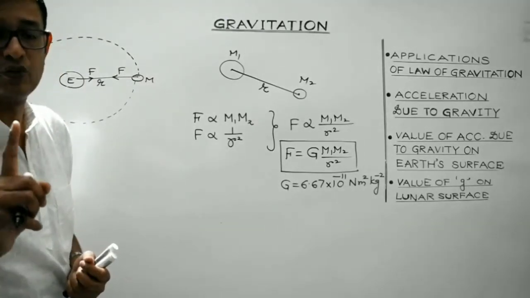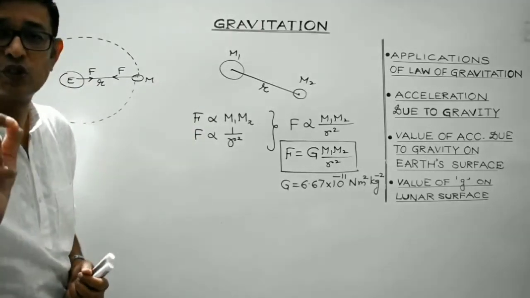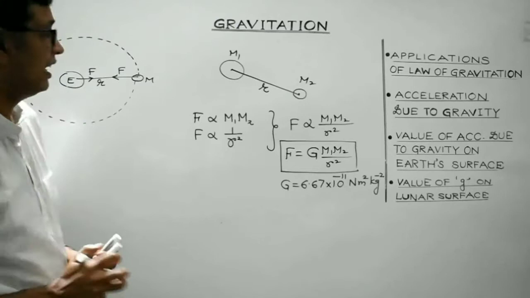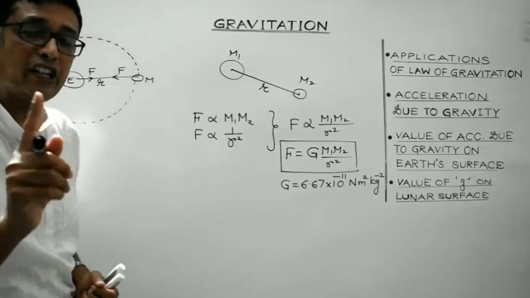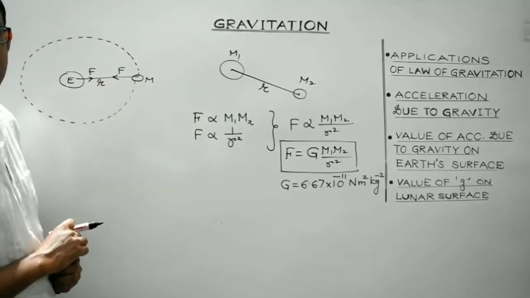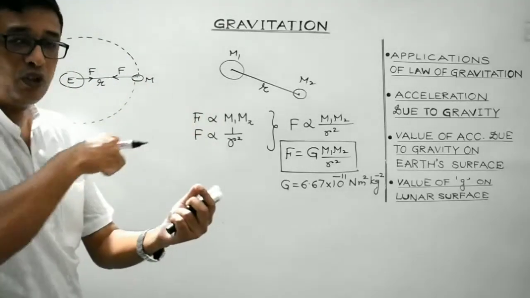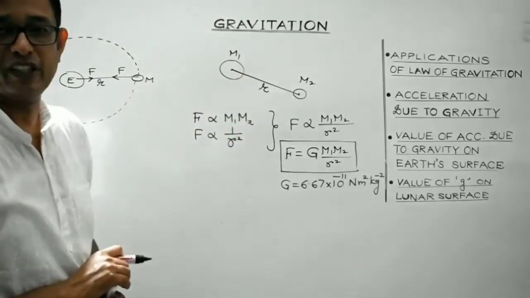Students, we have discussed, whenever a body is moving along a circular path, the nature of the force must be centripetal. And here, the centripetal force is being provided by the gravitational force of attraction between the moon and the earth. Right? So the revolution of the moon around the earth can be explained by the universal law of gravitation.